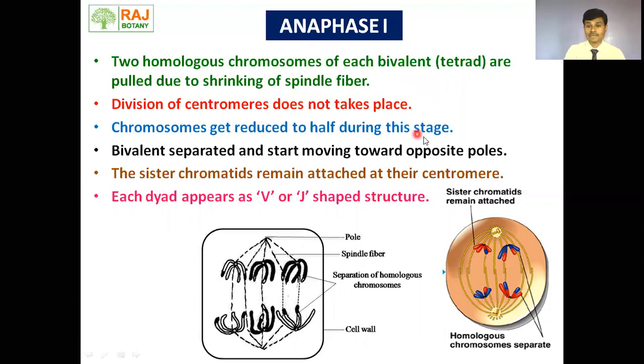Chromosomes get reduced to half during this stage. Here we can see the chromosomes moving toward the poles. There is no breaking of this centromere. Bivalents separate and start moving toward the opposite poles. The sister chromatids remain attached at their centromere. Sister chromatids are still attached at their centromere position, and the chromosomes look like a capital B and capital J shape during this anaphase. Same in the case of the animal cell also. The only difference is that aster is formed in the animal cell.